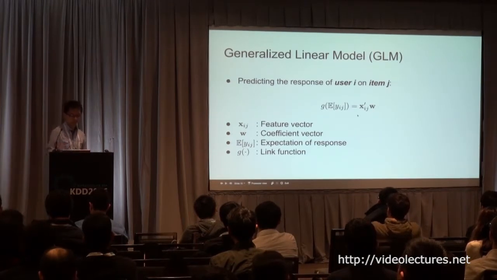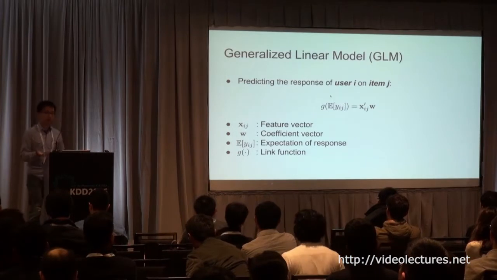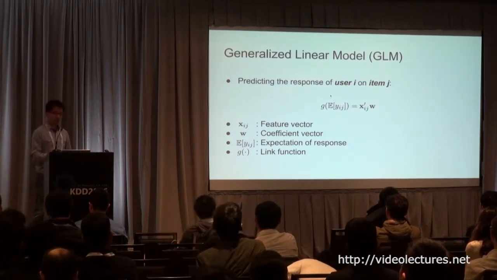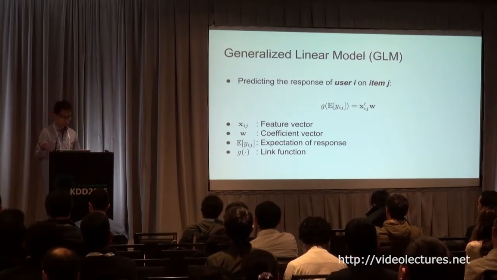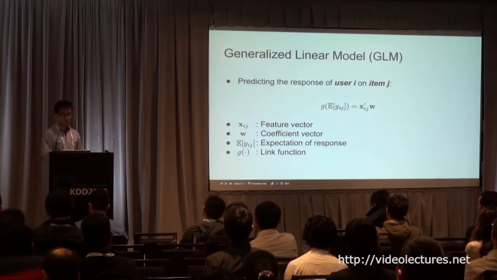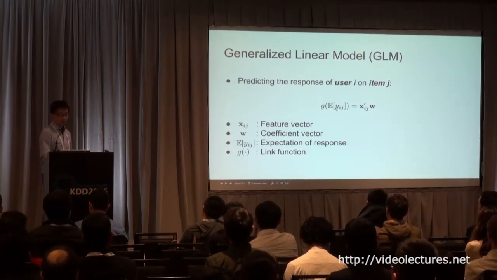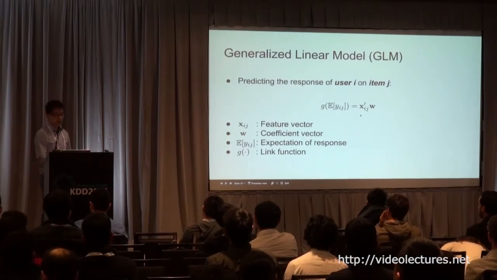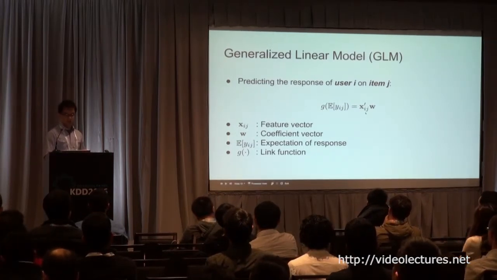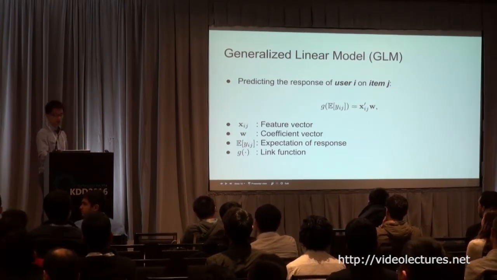So just use this example to introduce our notation. Here we simplify our problem into this case: we want to predict the response of user i on item j, and Yij is the response. We are modeling the expectation of the response transformed by some link function, and the model is linear, meaning it's a linear combination of the features. Xij is the feature for user i on item j, and W is the coefficient we learn.